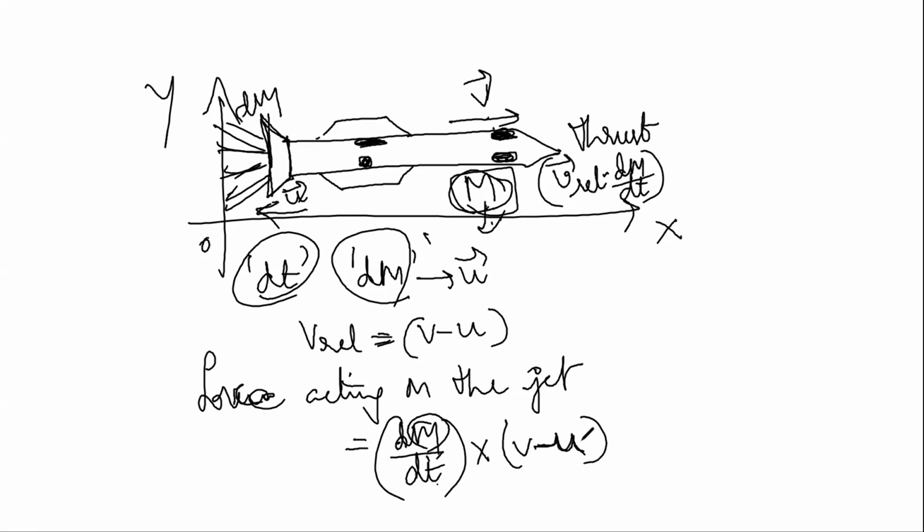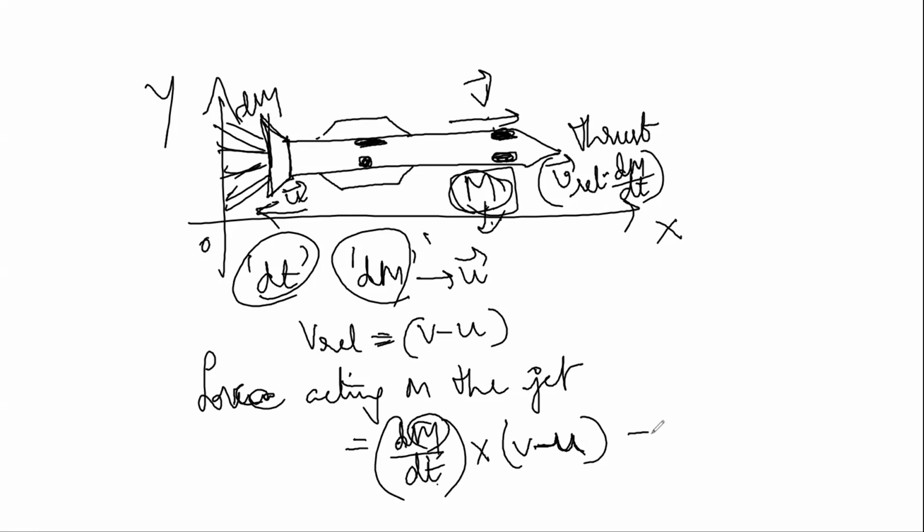Okay. So from Newton's third law, what happens? This should be equal to the thrust, because with the same velocity or the same force with which the gases are expelled out, the rocket will move upward, in the opposite direction. Here it is forward and backward in this diagram.